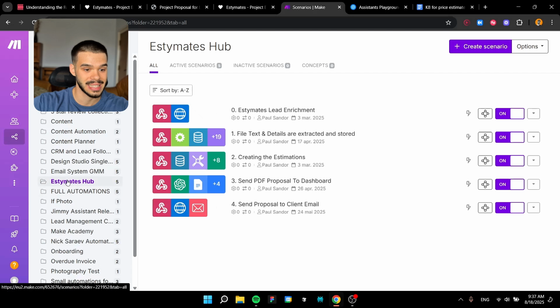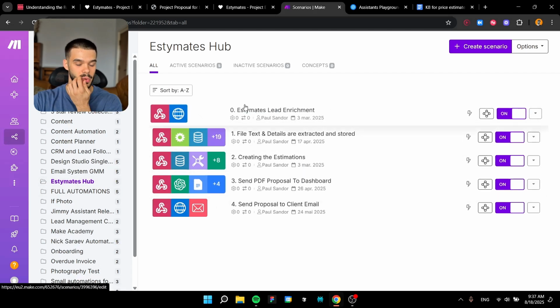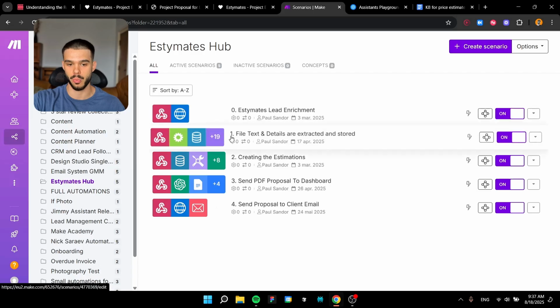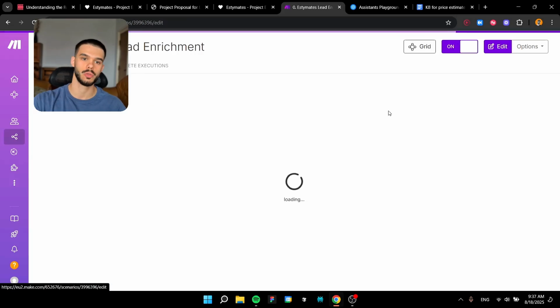This is my Estimates Hub folder, and here I actually organized all of the workflows based on how they would go when you are going to run this app from A to Z. So step 0, step 1, step 2, 3, and 4. The first workflow is going to be an estimates lead enrichment. This is going to be when